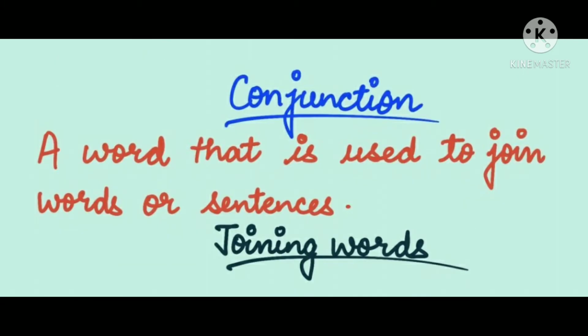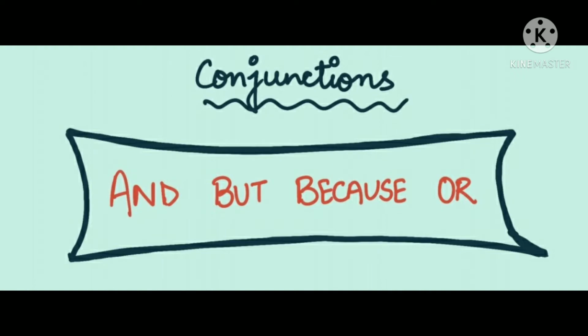Now let's move to another topic, that is conjunction, a word that is used to join words or sentences, or we can say these are joining words. For a detailed video of this topic, you can go to the link that is already uploaded on the school's website. There you will get to know more about it. So here we had already learned about these four conjunctions and, but, because, or. Let's revise these four conjunctions.